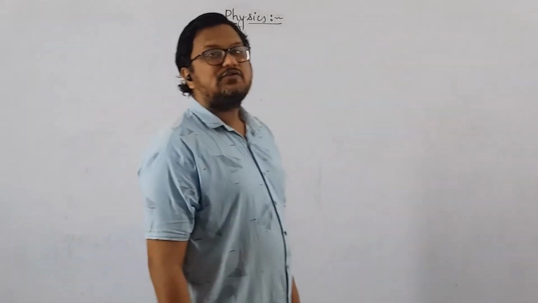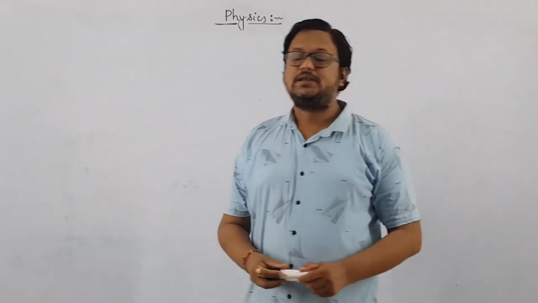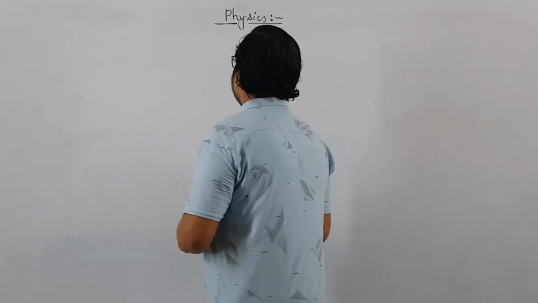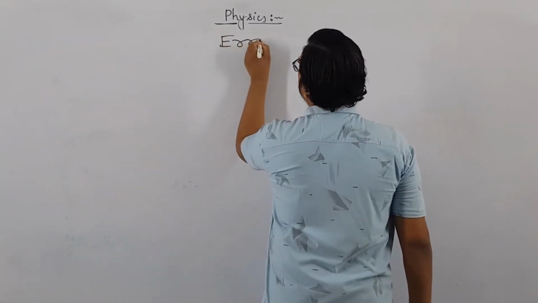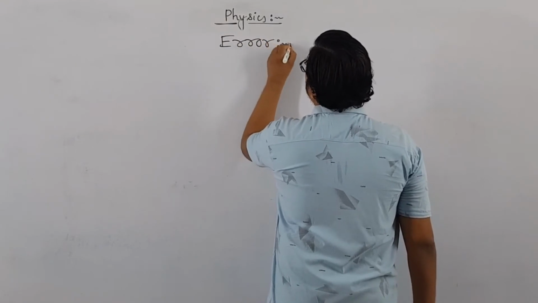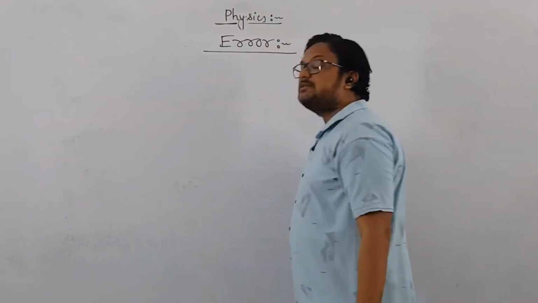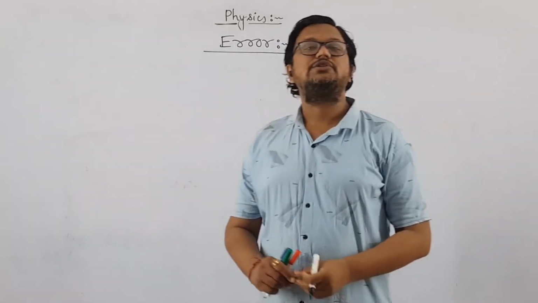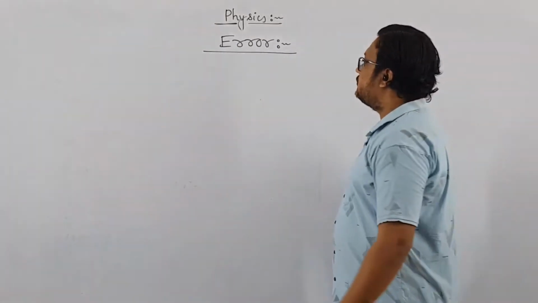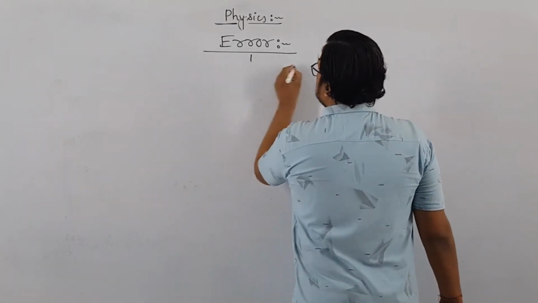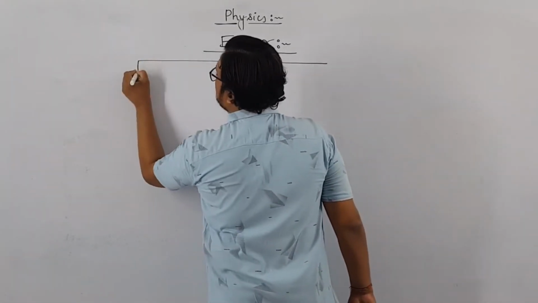So let us quickly revise whatever we have discussed today. Right, in today's video lecture, we have discussed about errors. What is an error? The difference between the true value and the measured value is known as error. This error can be further classified into two groups.